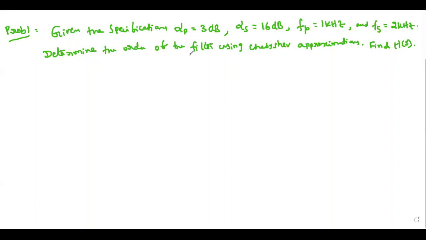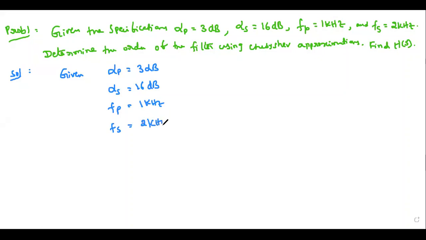Guys, okay, shall we start the problem? Tell me the given data. First, you have to note down the given data. Alpha P, passband attenuation, is 3 dB. Then stop band attenuation alpha S is 16 dB. Then passband frequency is 1 kilohertz and stop band frequency is 2 kilohertz.